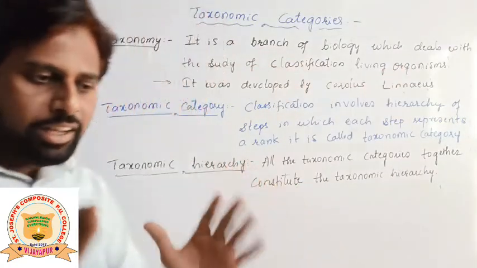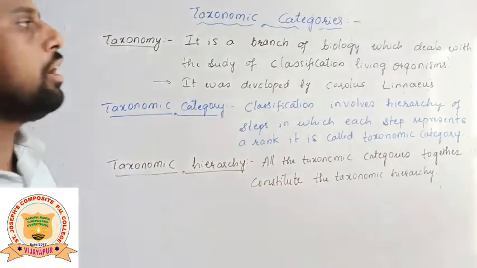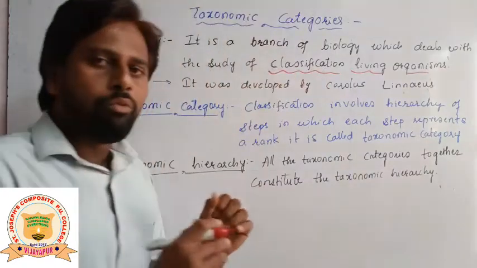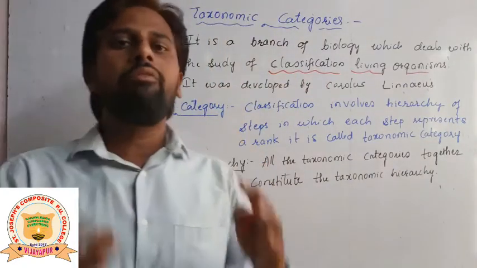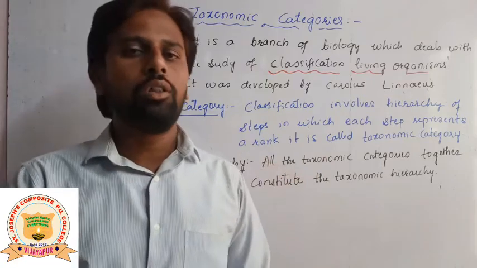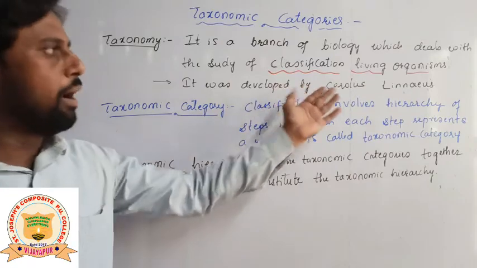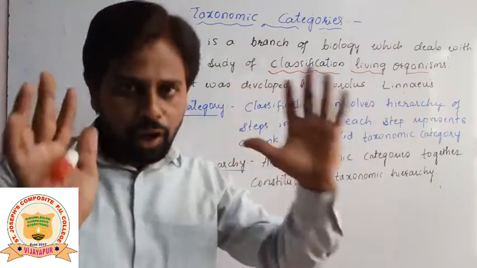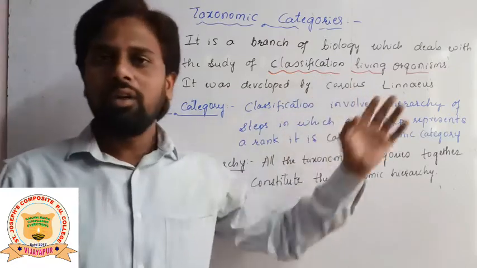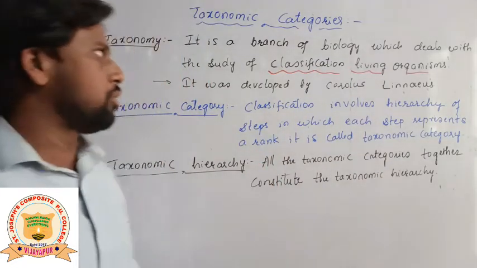We classify living organisms so that we can easily understand their characteristics and features. Taxonomy was developed by Carolus Linnaeus. The pioneer of taxonomy is none other than Carolus Linnaeus.